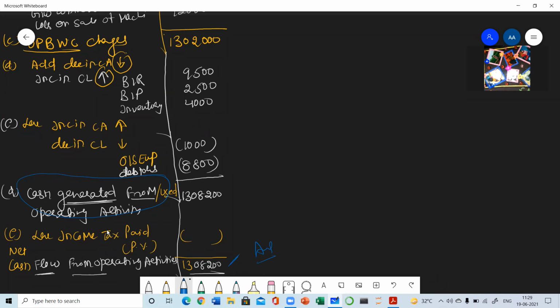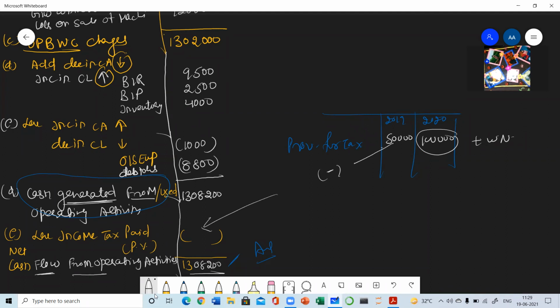Suppose in some of the questions, this is the provision for tax treatment which I am telling you, and it's very important. Provision for tax 2019, 2020, and suppose it is given 50,000 and 1 lakh. So this 1 lakh will be added in the working note. This is the current year, and this 50,000 will be subtracted at the end here.